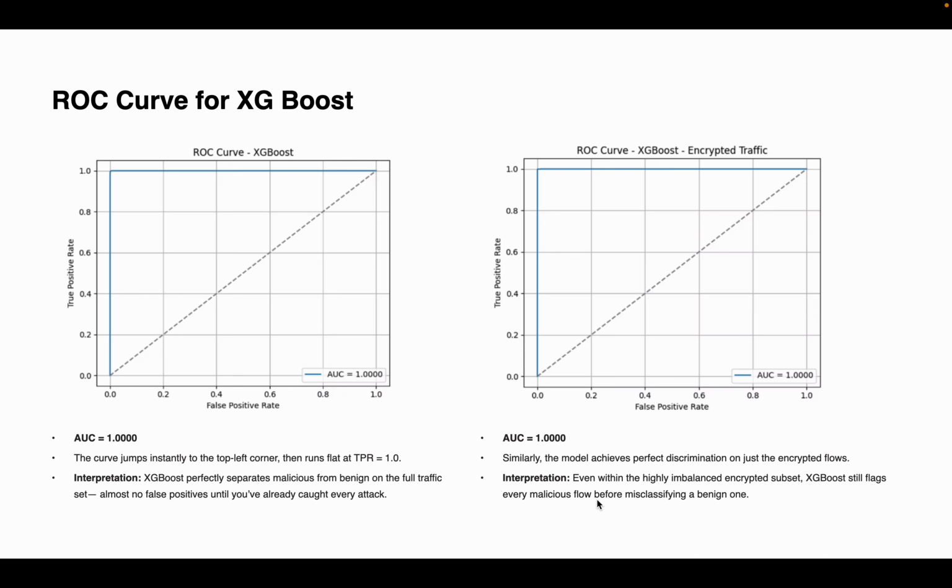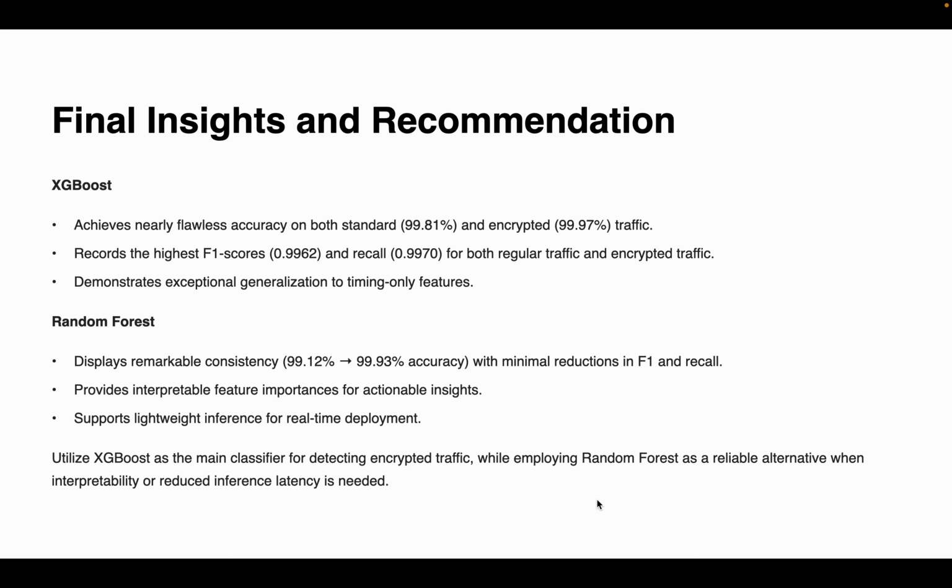XGBoost goes a step further with an AUC of 1, which is the perfect score. The curve immediately reaches the top left corner, showing it captures all attacks before any benign flow is misclassified. The performance remains consistent even in the challenging encrypted only subset. So it's a clear winner in terms of classification power. Moving on to our final insights.